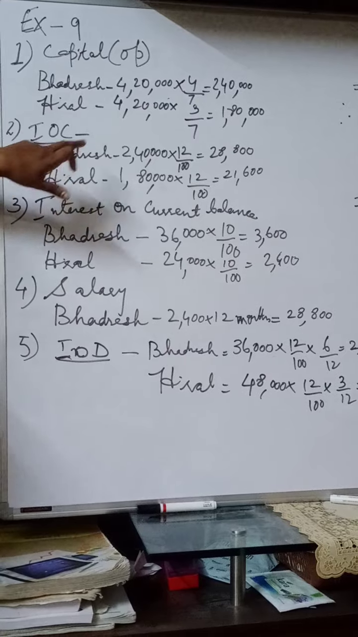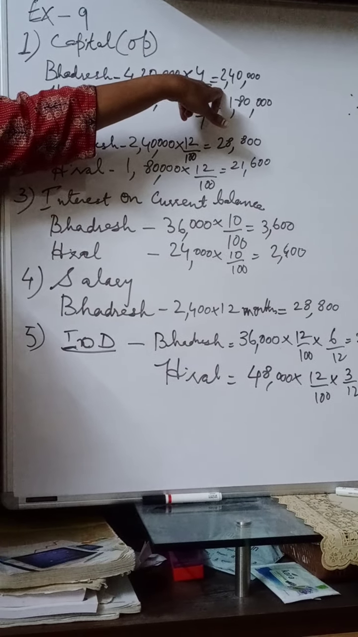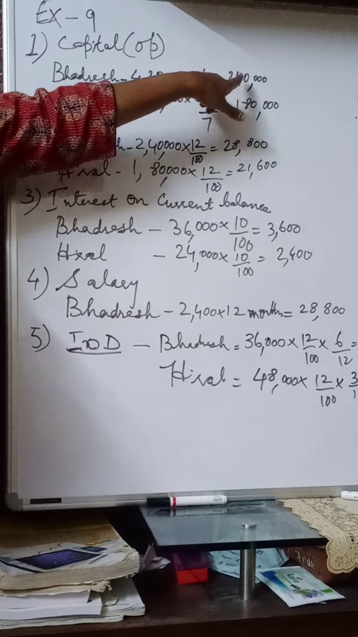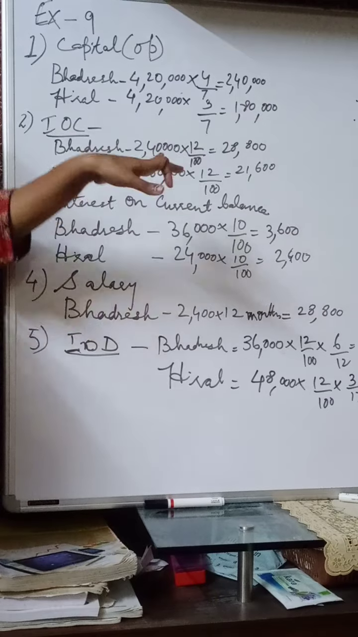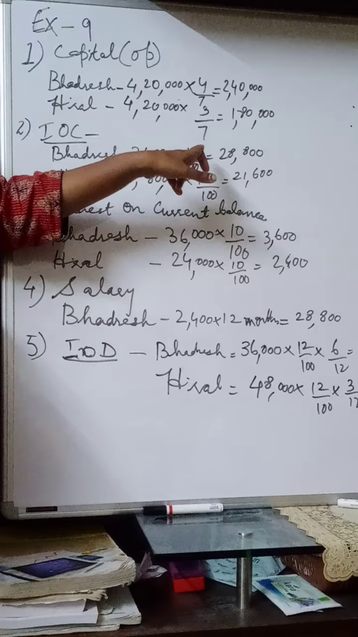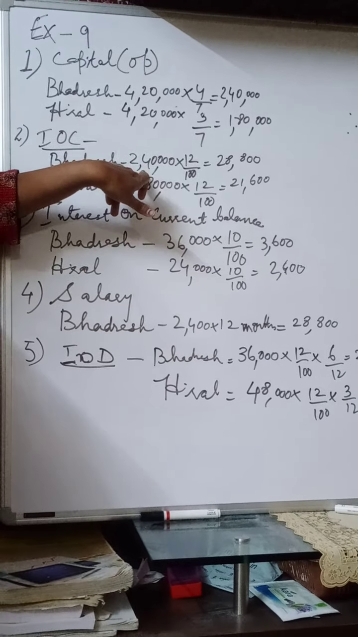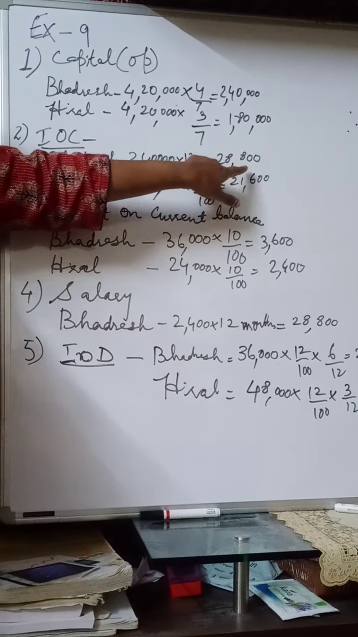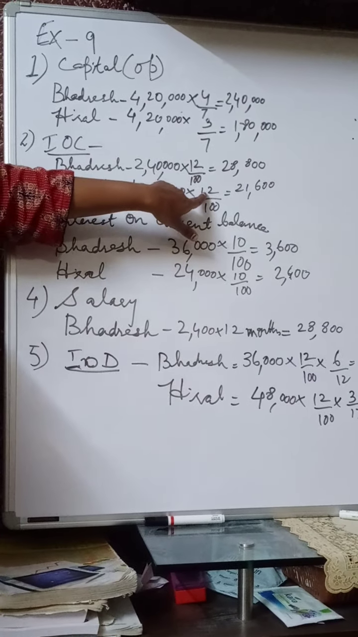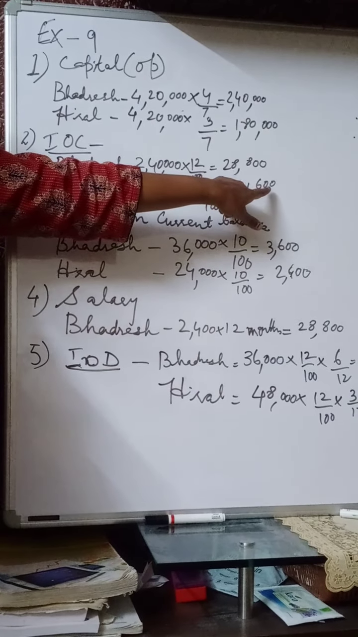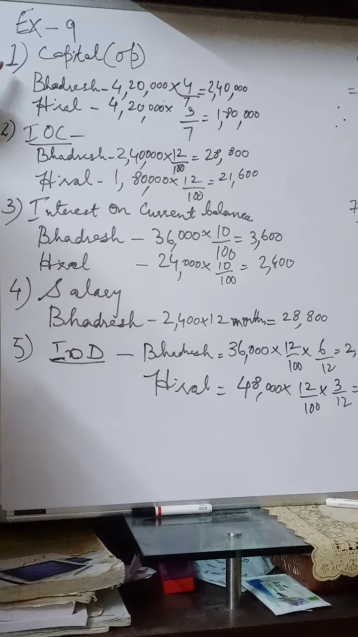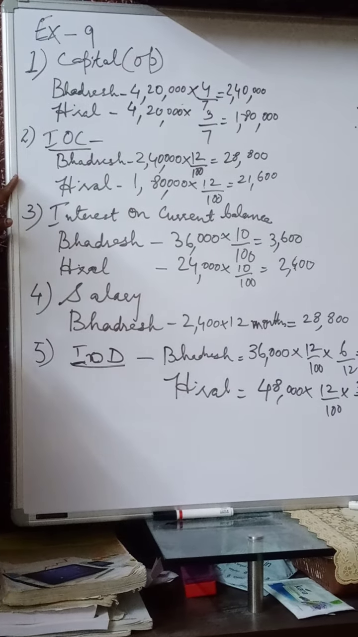Now, Bhadresh, as per the capital proportion we have already found out in the first calculation, Bhadresh's capital is 2,40,000 and Hiral's it is 1,80,000. So now based on this capital we will calculate interest on capital at the rate of 12%. So for Bhadresh it is 2,40,000 into 12% comes to 28,800, and for Hiral 1,80,000 into 12% comes to 21,600. So this is the calculation for interest on capital. So first we found out capital according to the proportion. Second calculation is interest on capital.